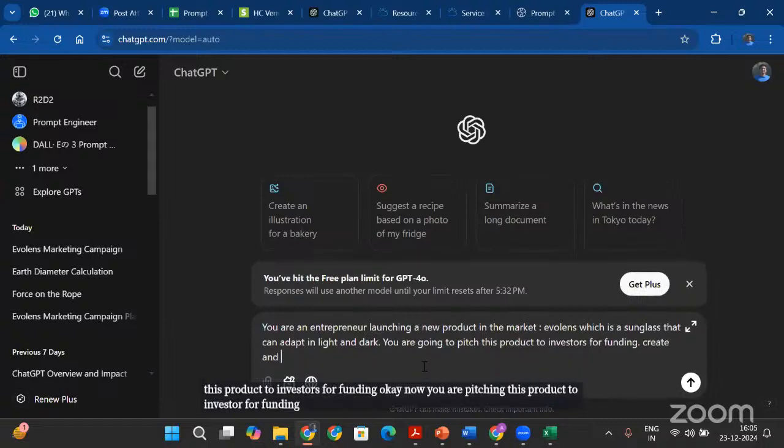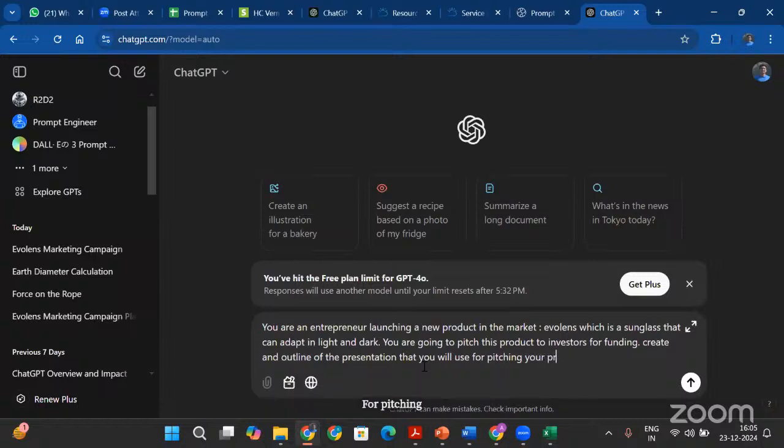Create an outline of the presentation that you will use for pitching your product to investors. Okay, so I used the first principle of chat prompt engineering, which is giving persona.